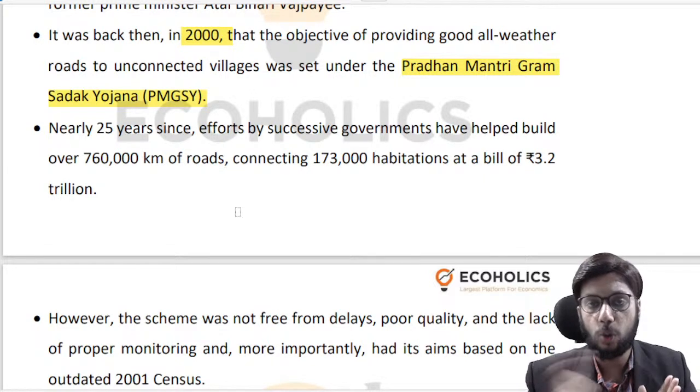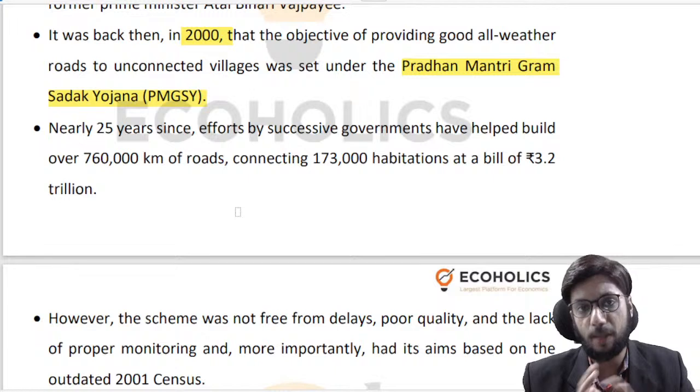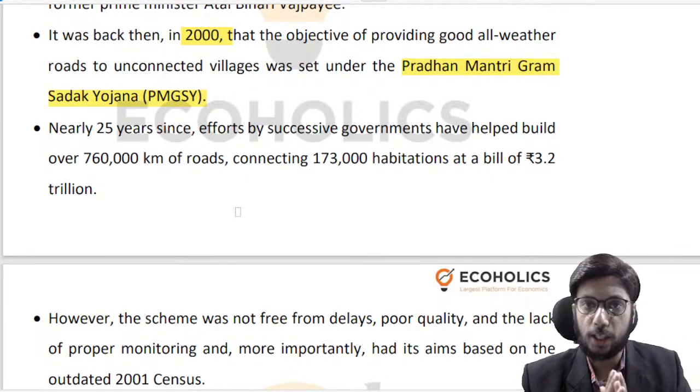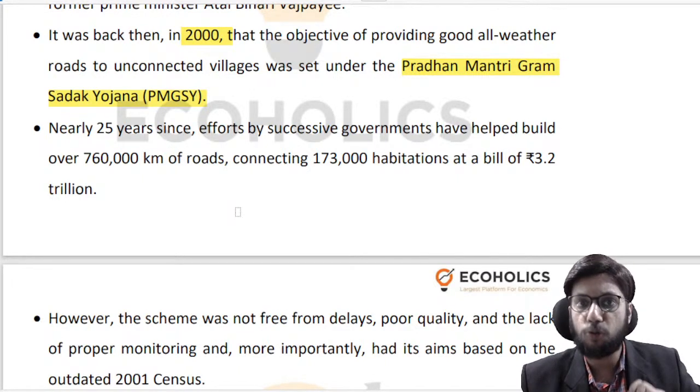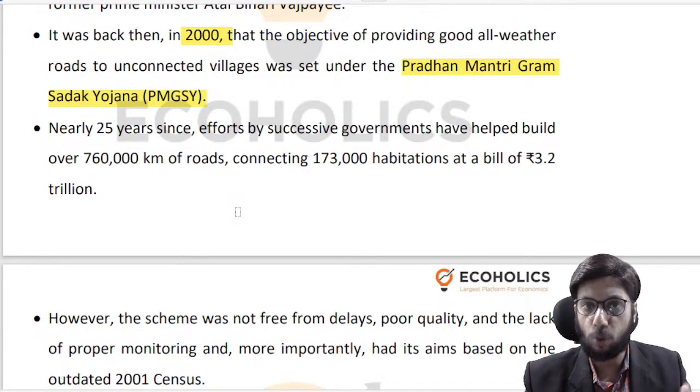Roads and rural economy, they are interlinked together in a very positive way. If you are able to push roads into rural areas, then you will also be able to improve education, improve healthcare, improve nutrition, improve availability of inputs, improve industrialization, improve the non-agricultural sector growth in those areas, right? So there's a very clear linkage between roads and rural development. So keep that basic context in mind.